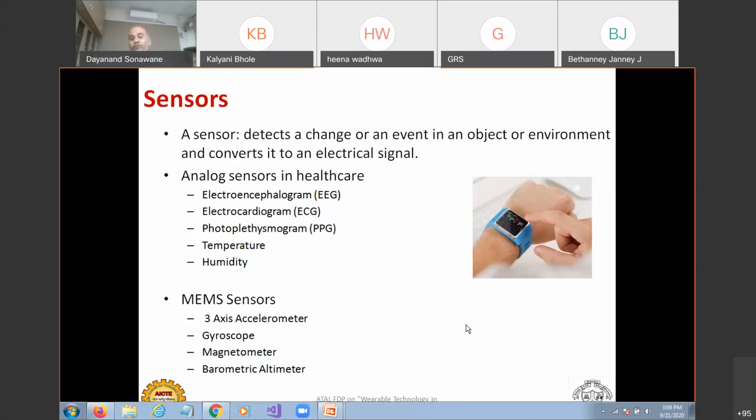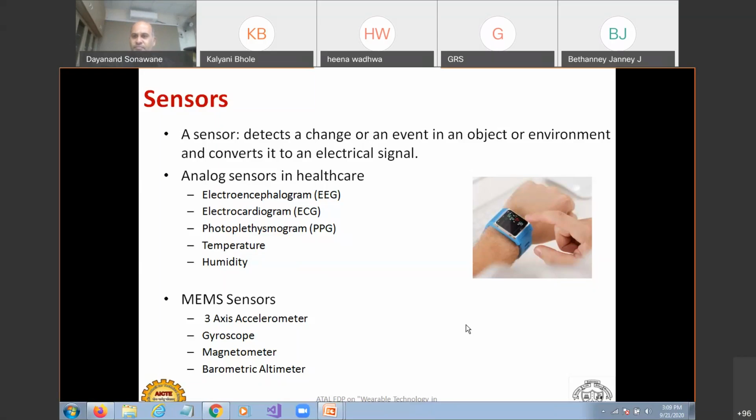But we have to find out an alternate solution. We have to find out alternate physics for this, so that I am able to sense the physiological parameters of the body. Similarly, there are MEMS sensors: accelerometer, gyroscope, magnetometer, barometric altimeter. These also come inbuilt in your mobile phone and also in your Fitbit.